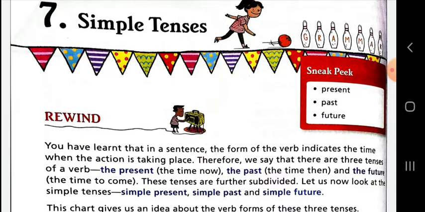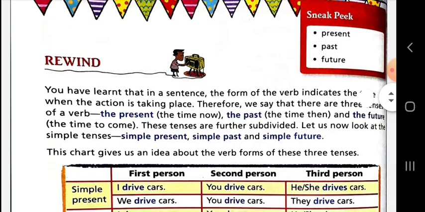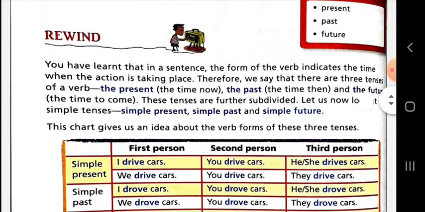Dear student, there are three types of tense: present tense, past tense, future tense. Tense means time. So we have to learn all these kinds of the tense. In this chapter, we will talk about simple tenses. There are three simple tenses: simple present tense, simple past tense, and simple future tense.